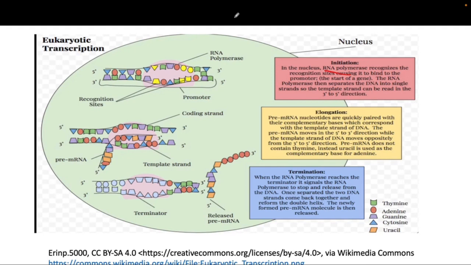Remember, we talked about the single-stranded binding protein as well as the topoisomerases that stabilize, prevent reannealing and prevent supercoiling. So this enzyme has all that intrinsic activity. There are not any other additional proteins required, so they can stabilize and open the DNA for transcription.